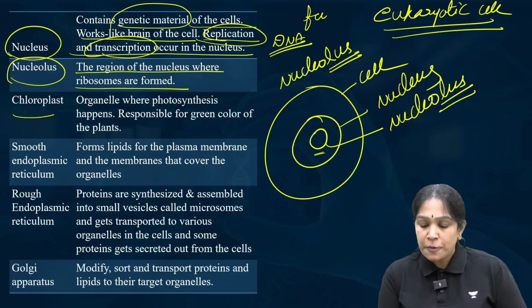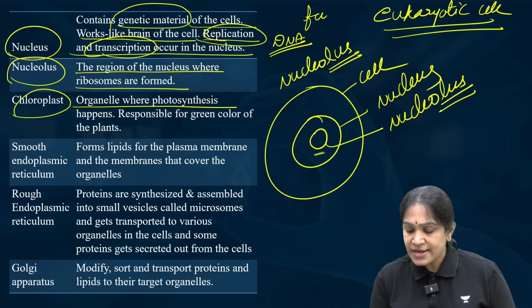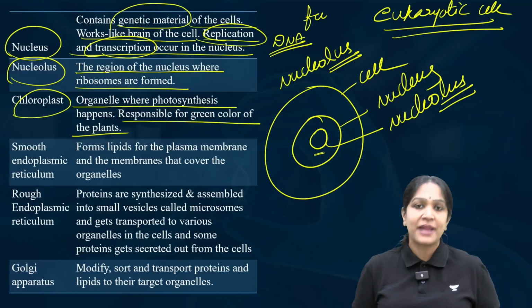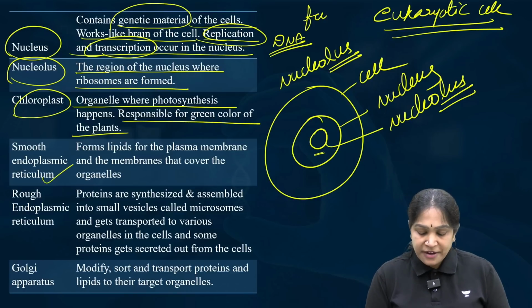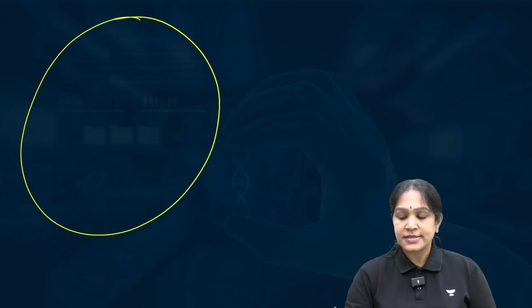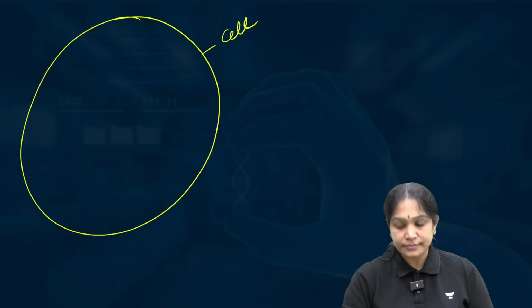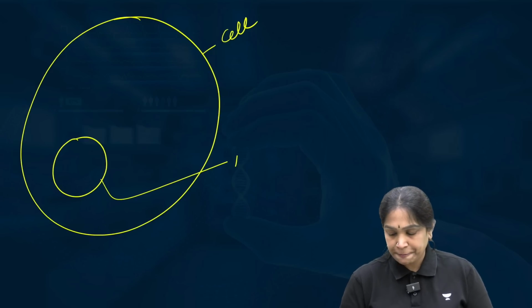Next, chloroplast. These are organelles where photosynthesis happens, right? Responsible for the green color of the plant. Next one, smooth endoplasmic reticulum, rough endoplasmic reticulum, Golgi complex. Let us try to understand this one. Okay, look here, cell, right? Then nucleus.